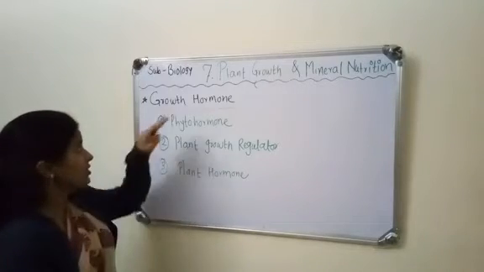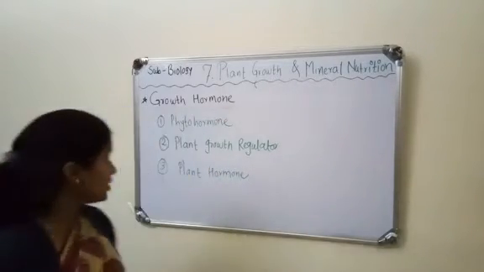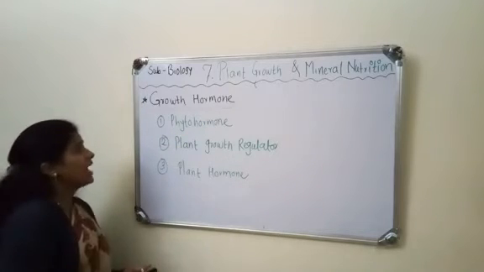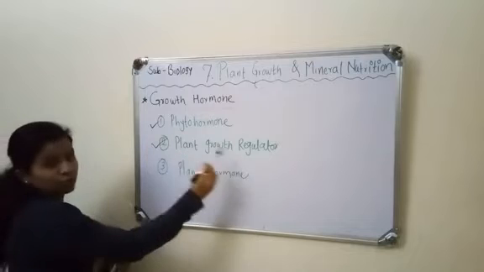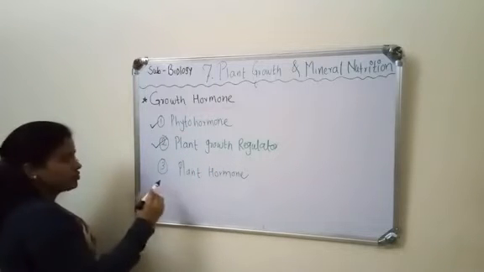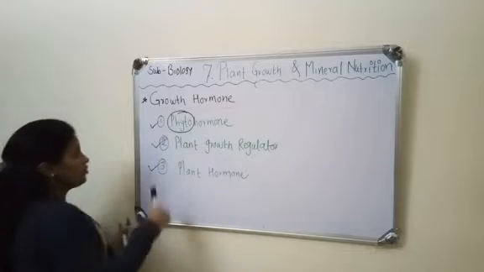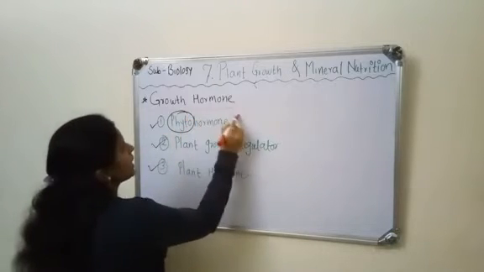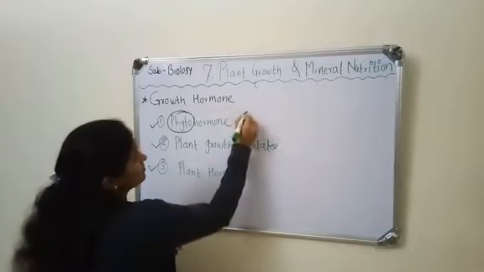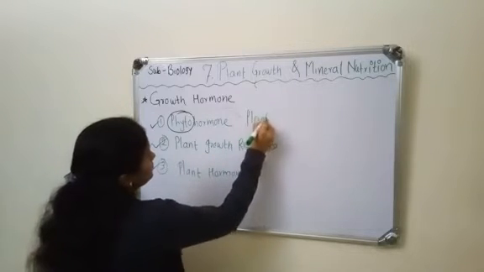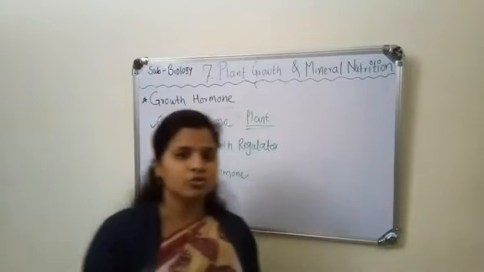Phyto stands for plant. Phyto means plant. So these are the different names of the growth hormone.